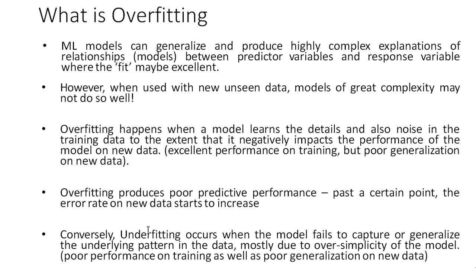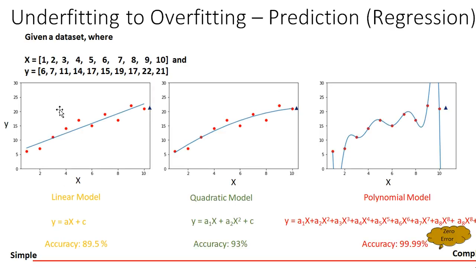Here we have an example, underfitting to overfitting in a regression case. Here we have three graphs, right? Initially we have a linear model which is giving accuracy of 89.5%. Here the model is very simple, so it is underfitting. When we come to a quadratic model, it is just right. Accuracy is 93%. But when we come to the polynomial model, see here the data points, the model is trained on the exact curve. So it is overfitting. See, accuracy 99.99%.